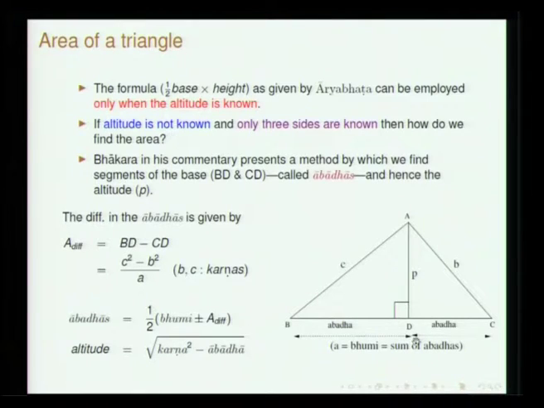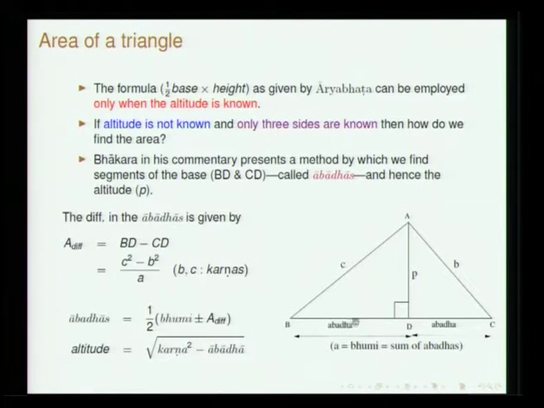Bhaskara essentially gives a certain method by which you first calculate the Abadhas, and then from that you find out the Samadala Koti. If you know only the sides, the base is taken for granted, and for finding the height, based on the 3 sides, he presents a formula. This is how it goes.